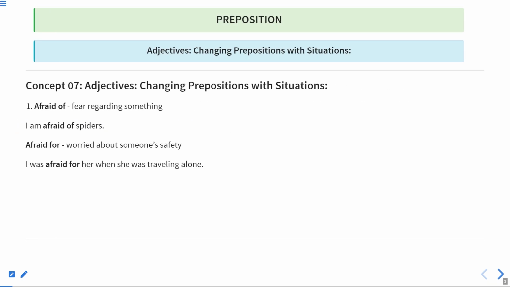Well, this is concept number 7, when we add adjectives with prepositions, and the meaning of these phrases changes according to the change in prepositions. So first is afraid of. You must see over here that the word written is afraid, and afraid is an adjective. Afraid of means fear regarding something.